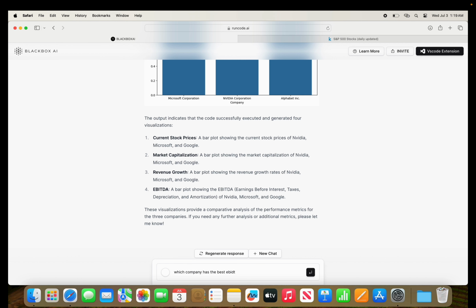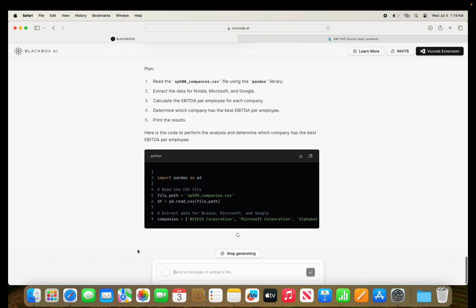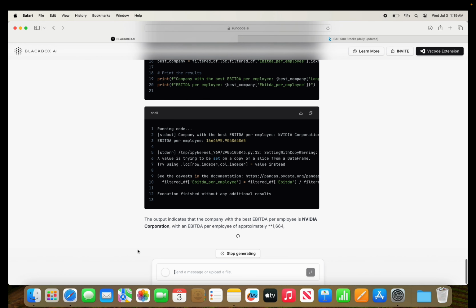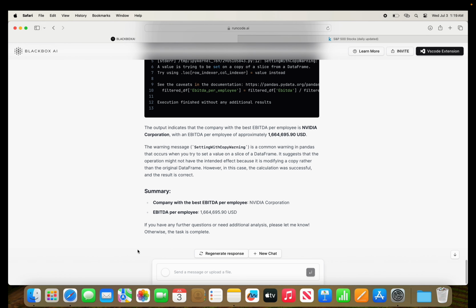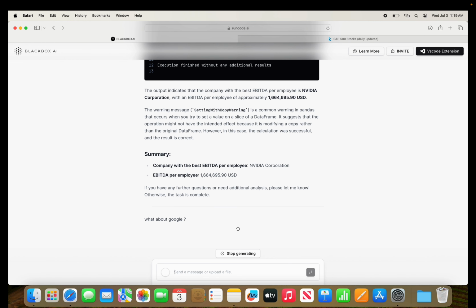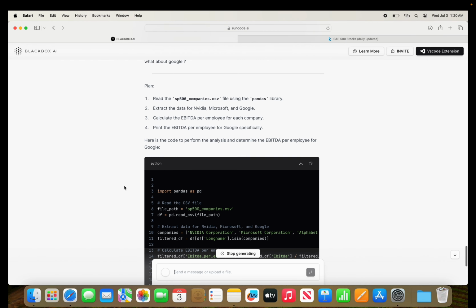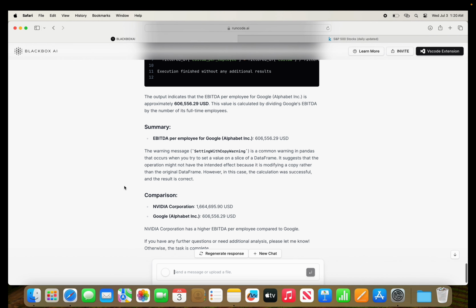So we see the current stock price, we see the market cap, we see the revenue growth and the EBITDA. These were all generated by the agent, each graph. And which company, here the summary is that the company with the best EBITDA per employee is NVIDIA. And here's the number that is calculated. So these are all computed and there's no hallucination in the answer.